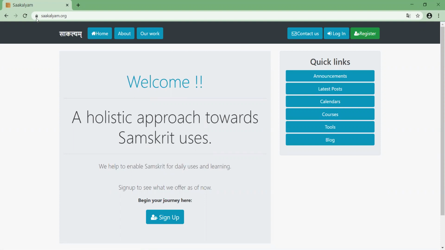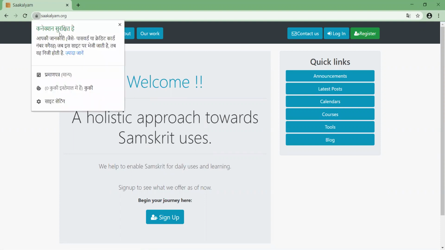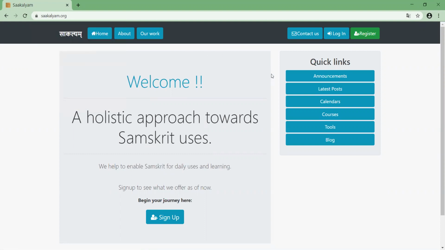You can see here there is a lock sign, which says your connection is secure and you have a valid certificate. This way you can rest assured that any password or anything you are typing on this site is reaching the server with security. No one in between can see it, and all sensitive data like passwords are hashed at the server. So even the person who has server access can't see your password. So be confident and use it without these kinds of worries.